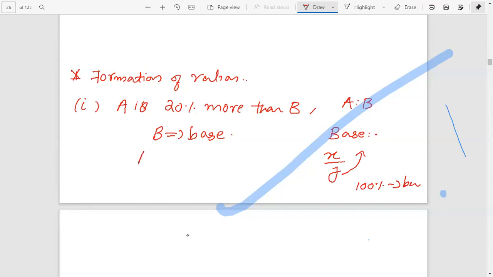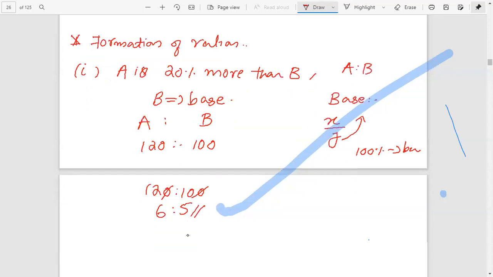Therefore, we can write A is to B. We have to find A is to B. Base always gives the value 100. Then A is 20% more than B, therefore A is 120. That is, A is to B is the ratio 120 is to 100, that is 12 is to 10, which is 6 is to 5.